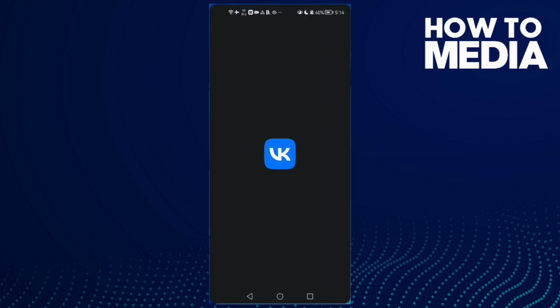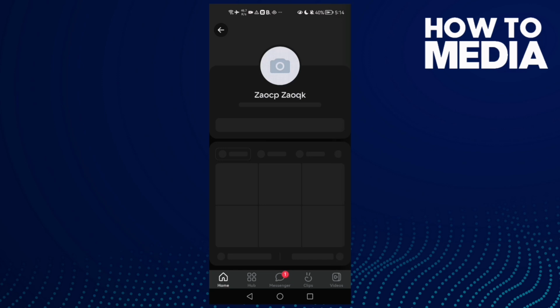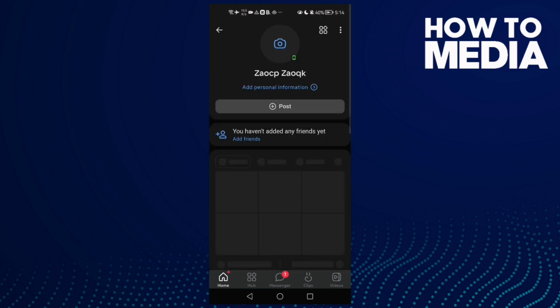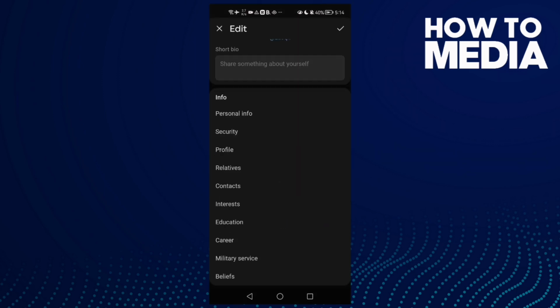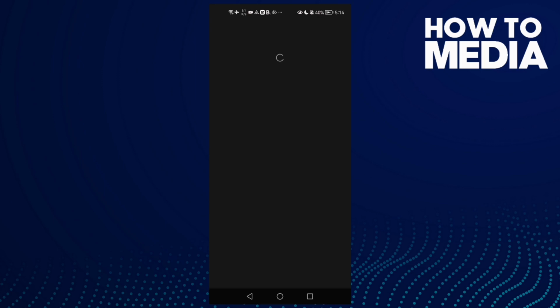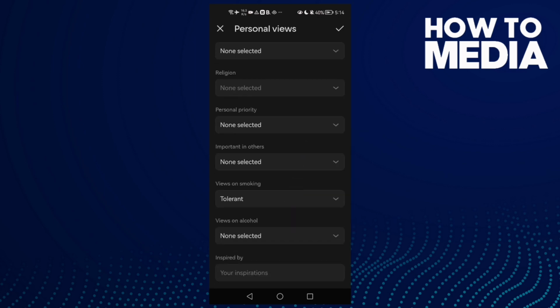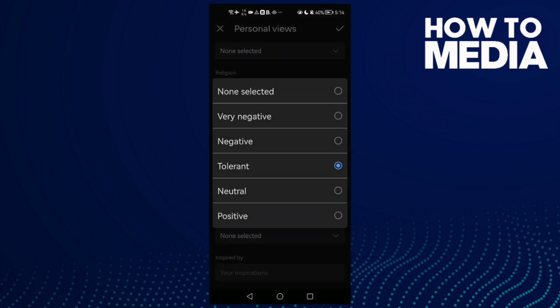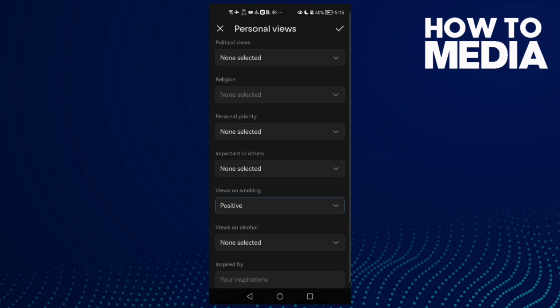First open VK and then click on your profile here, and after that just click these 3 points and click edit profile, then scroll down and click beliefs. And once you're here, just scroll down again until you find views on smoking, and here we can change it. Just select anything you want here and then save it.